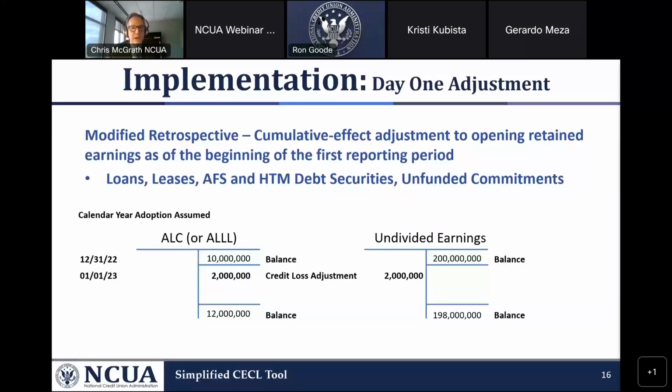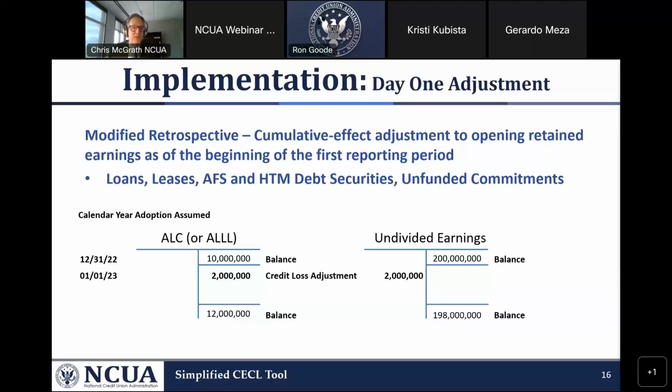Well, by now you're aware that CECL is effective January 1st, 2023 for most federal credit unions, for most credit unions. And I like using T accounts because this is showing the impact on undivided earnings. In this example, we see a credit union with a balance prior to CECL of 10 million for their allowance for losses on loans and leases.